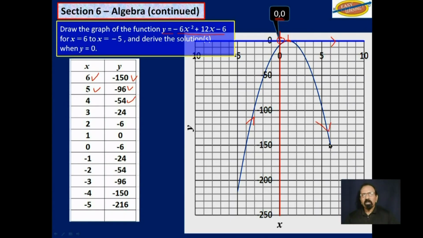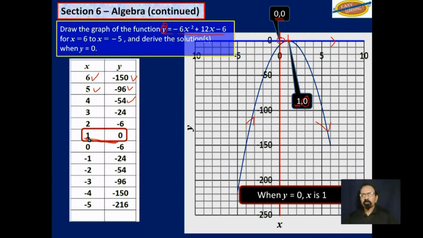The graph only touches the x-axis at one point, which is 1, 0. That is to say, when y is 0, x is 1. So if you put 0 here, where that y is, we will get x is 1, which is here, the only solution. When y is 0, x is 1.